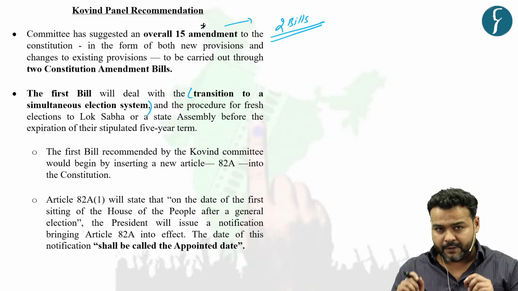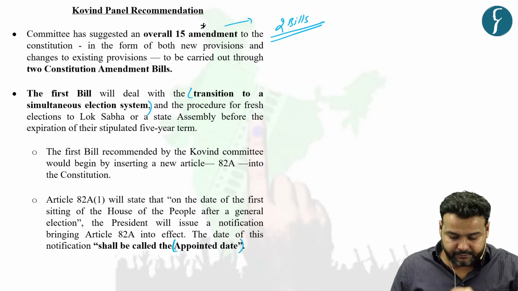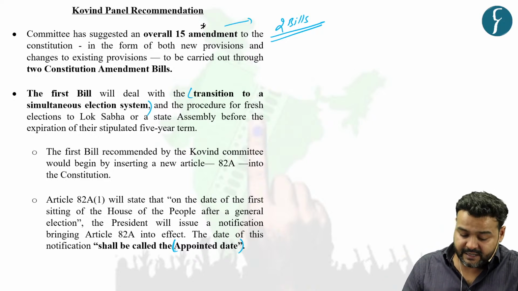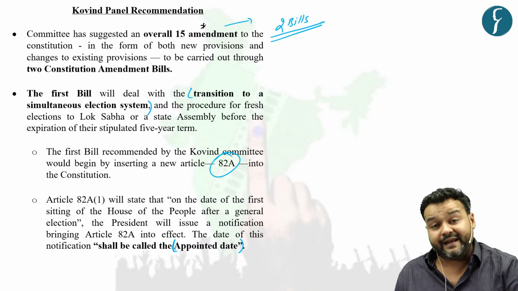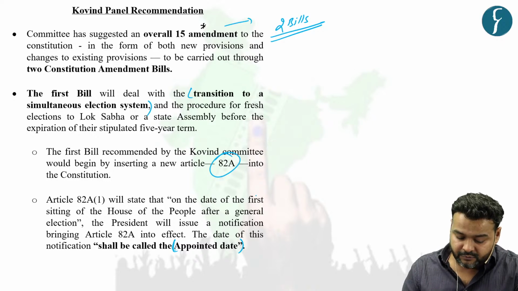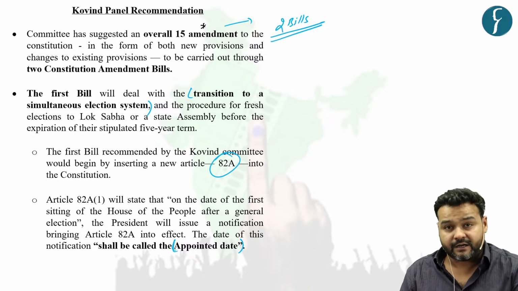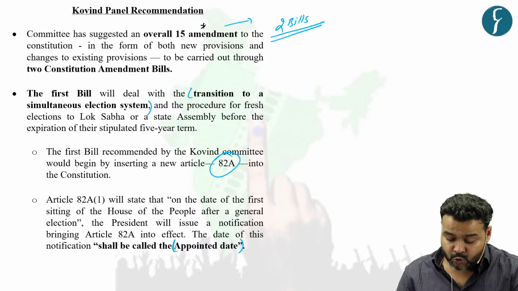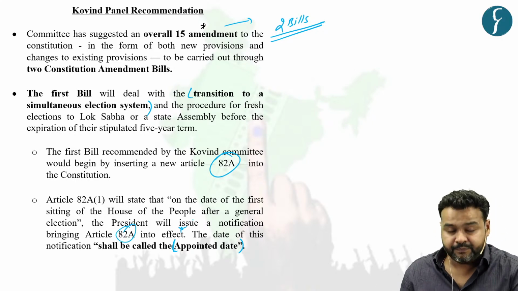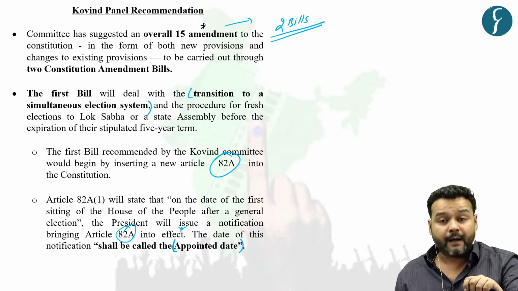So let us see some important key terms. The first is the appointed date. The first bill recommends insertion of a new Article 82A. And what does it say? It says that on the date of the first sitting of the House of the People, that is Lok Sabha, after a general election, the President will issue a notification bringing Article 82A into effect. And this date of notification will be called the appointed date.